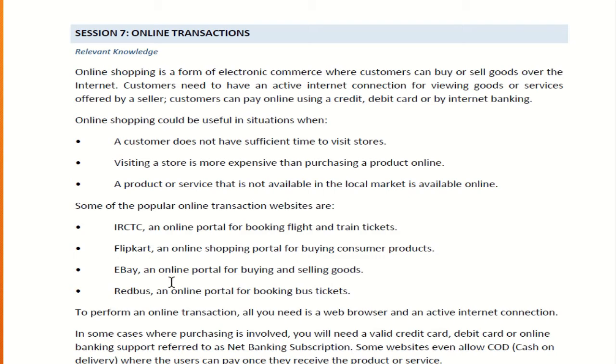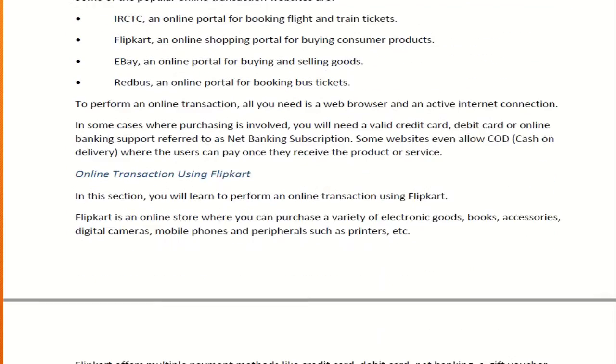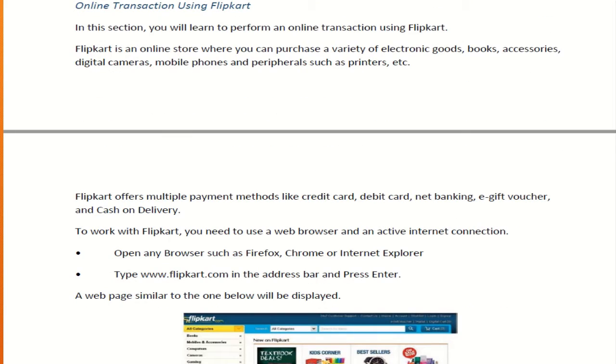Online shopping. Some of the popular online transaction websites are IRCTC for flight and train bookings, or Flipkart for online shopping. eBay is there for buying and selling goods. Redbus is there for booking bus tickets. So these are some of the sites from where you can do online transactions.